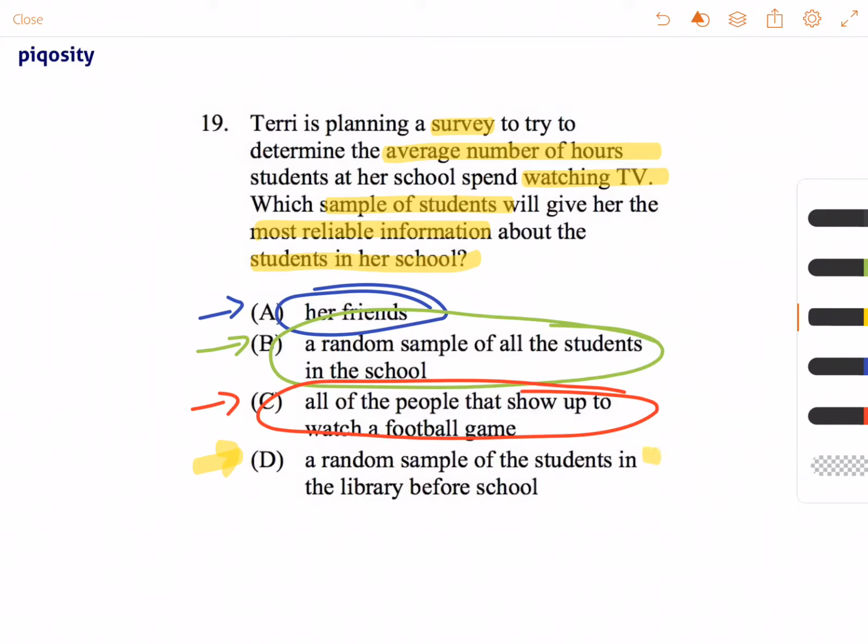And the same is true for D, a random sample of the students in the library before school. So these students are probably going in to read, they may be studying, but this is how they spend their time. So A, C, and D are going to bias the results a little bit. So the only possible answer that creates the most reliable result would be answer choice B, a random sample of all the students in the school.